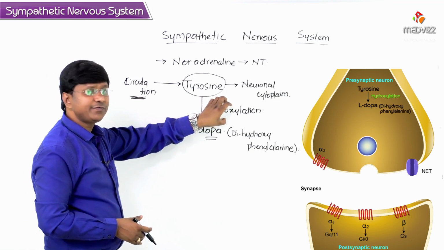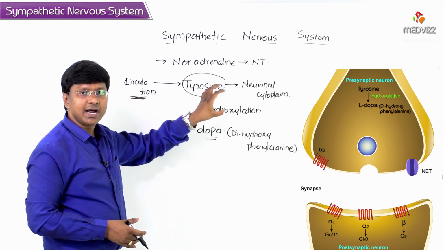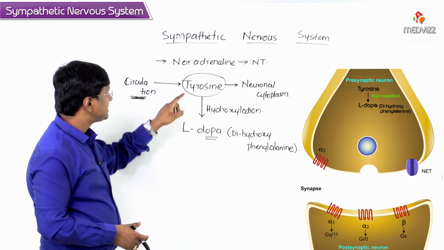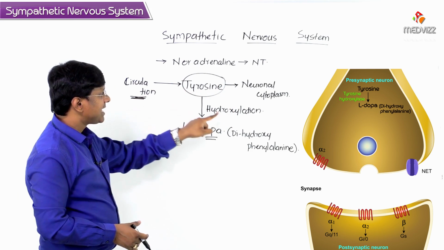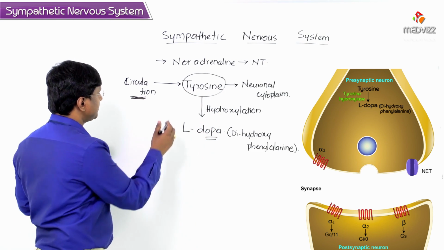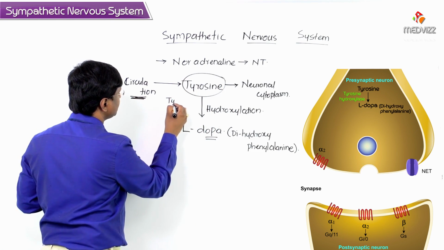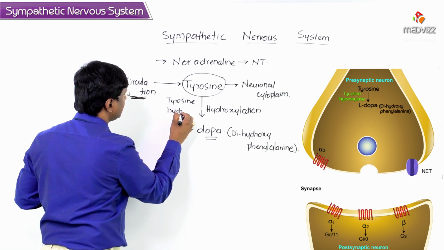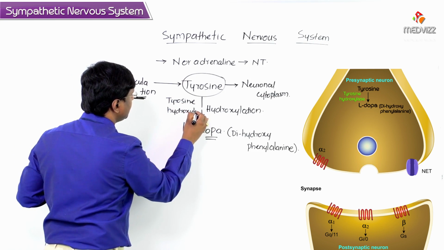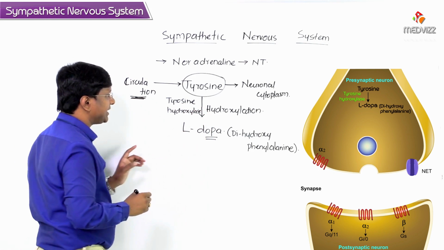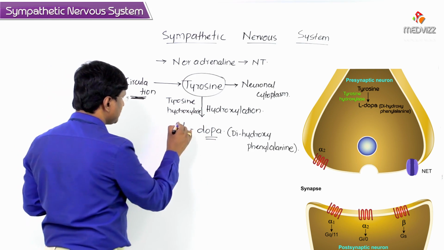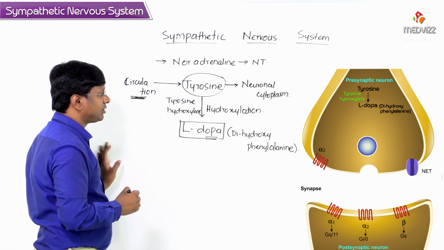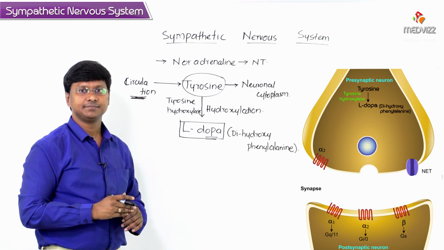Now this process of hydroxylation is carried out by an enzyme called tyrosine hydroxylase. So the enzyme here is tyrosine hydroxylase. In the presence of tyrosine hydroxylase, tyrosine is converted into levodopa, which is also called dihydroxyphenylalanine.